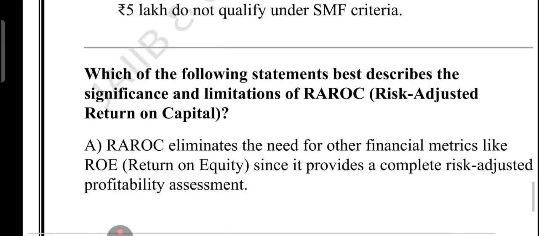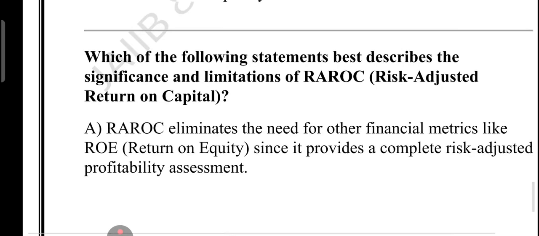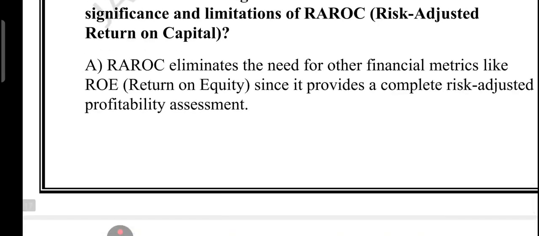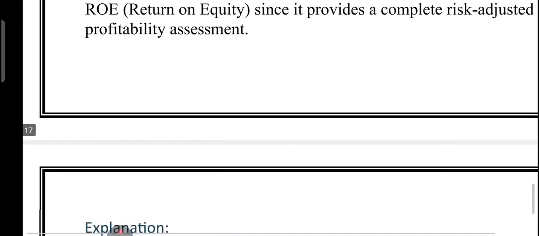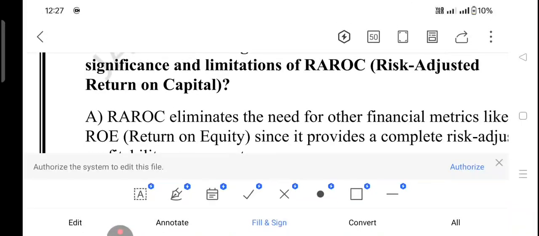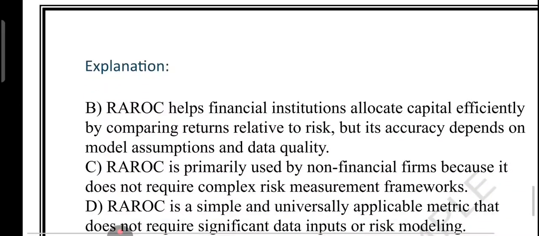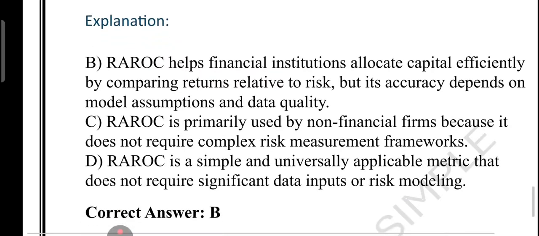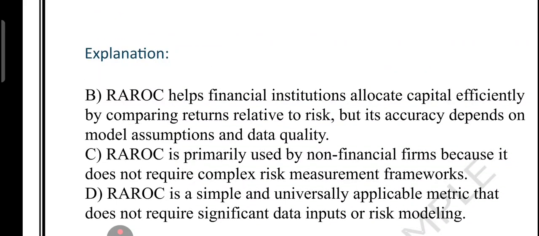Last time this question was asked. Now have a look at this particular question. The question is asking you, which of the following statements best describes the significance and limitation of RAROC? You know what RAROC is? Risk adjusted return on capital. Option A, RAROC eliminates the need for other financial metrics like ROE. Option B, RAROC helps institutions allocate capital efficiently but depends on assumptions and data, right? Option C, RAROC is mostly used for non-financial firms. Option D, RAROC is simple and does not require much data or modeling.